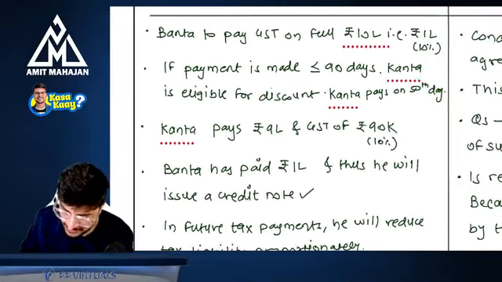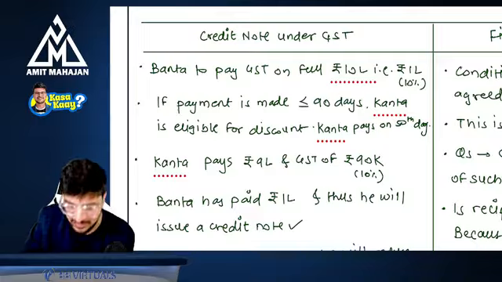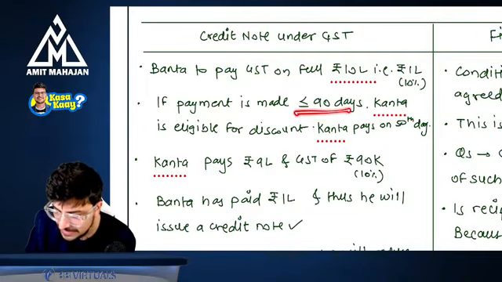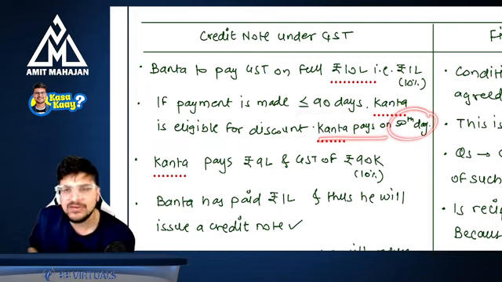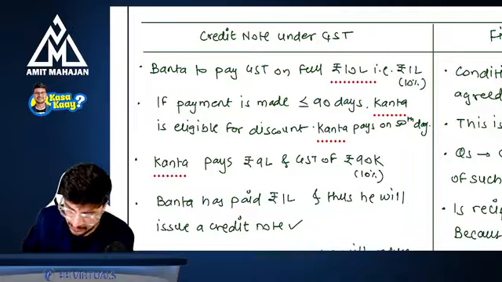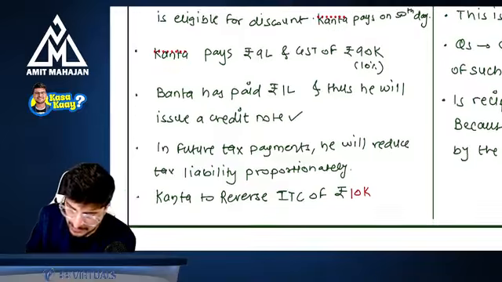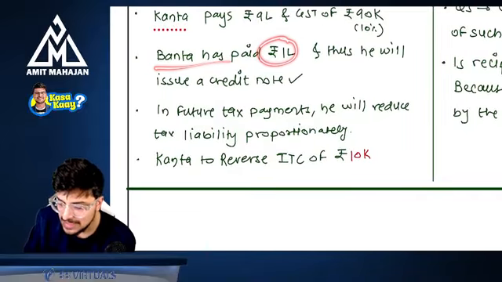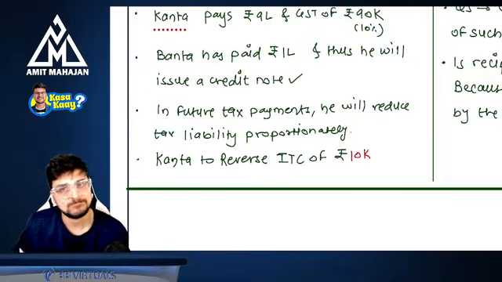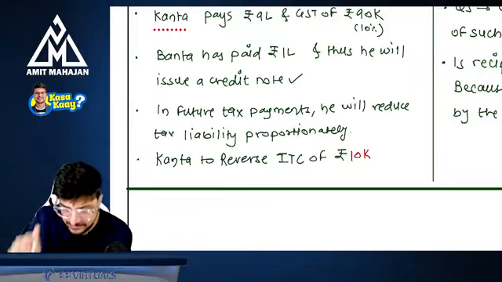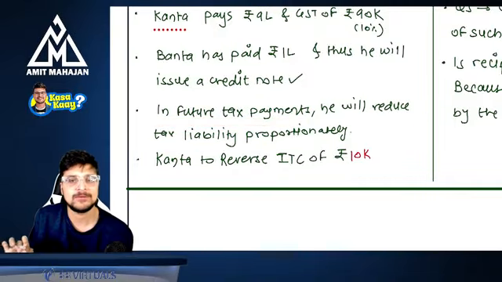Okay. See, I have not taught you anything about the amendment right now. If payment is made within 90 days, Kanta is eligible for a discount and Kanta pays, say for example, on the 50th day. So she is eligible for the discount. Now Kanta pays 9 lakhs and GST of 90,000 rupees. This is also fine. Now Banta has paid 1 lakh rupees and thus he will issue a credit note. Perfect. For the remaining 10,000, in future tax payments, he will reduce the tax liability proportionately.